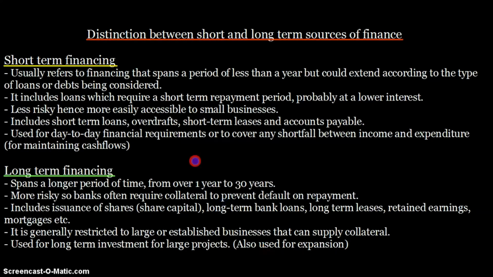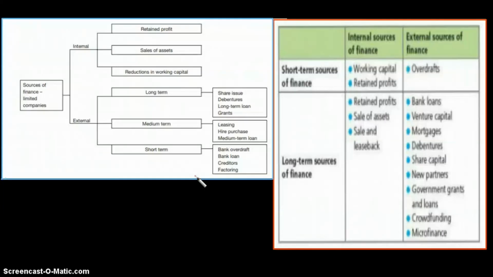What are the main differences between short-term and long-term sources of finance? Now let's look at what these sources of finance are. First, let's say sources of finance can be distributed into internal or external. First, internal sources of finance: in this particular case the diagram shows retained profit, sales of assets, and reduction in working capital. Similarly over here as well, internal sources of finance include working capital.